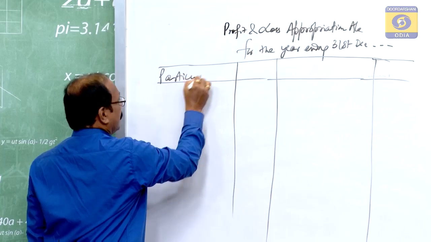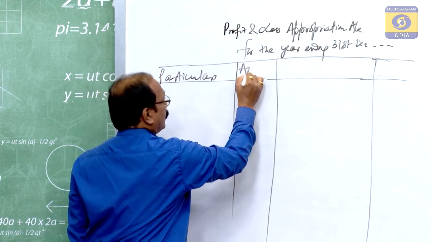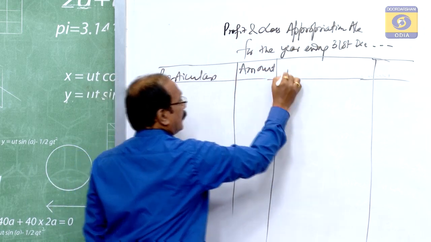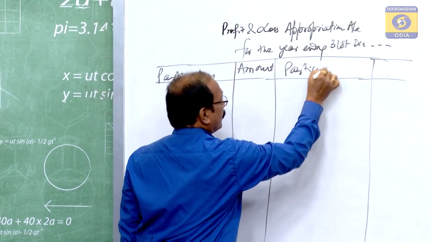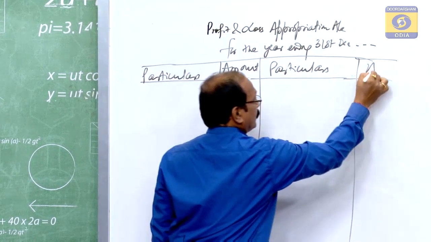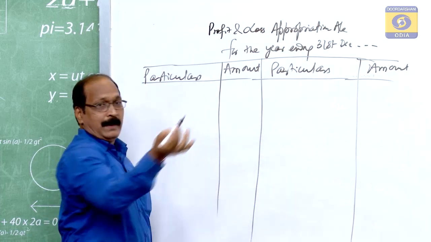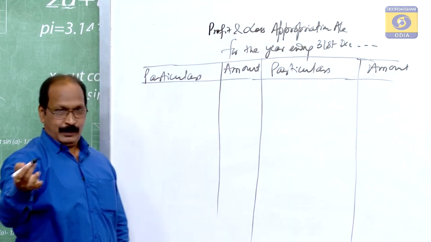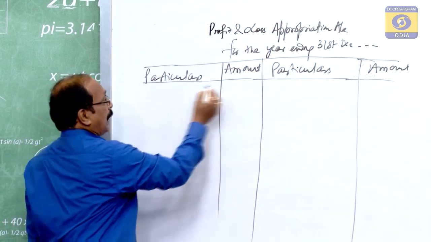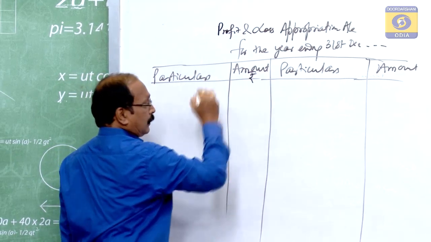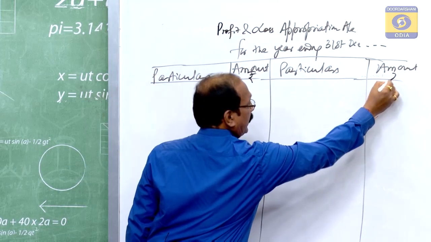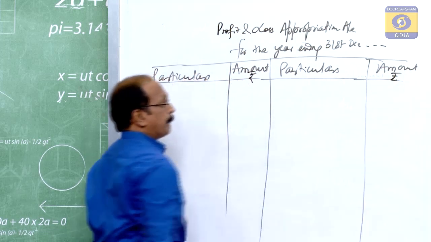Particulars, amount, particulars, amount. You have to know it. The amount you have to give in Indian currency. The sign should be given here, Indian currency.